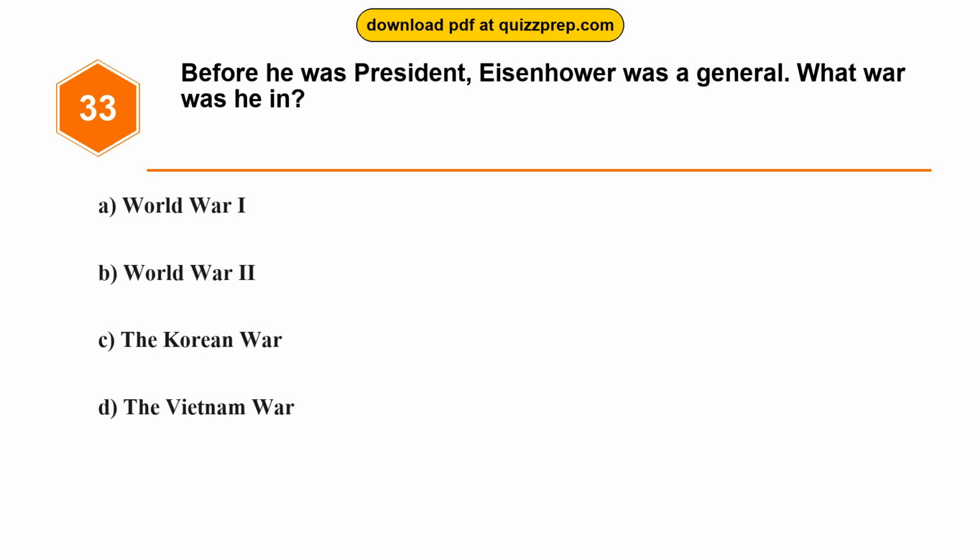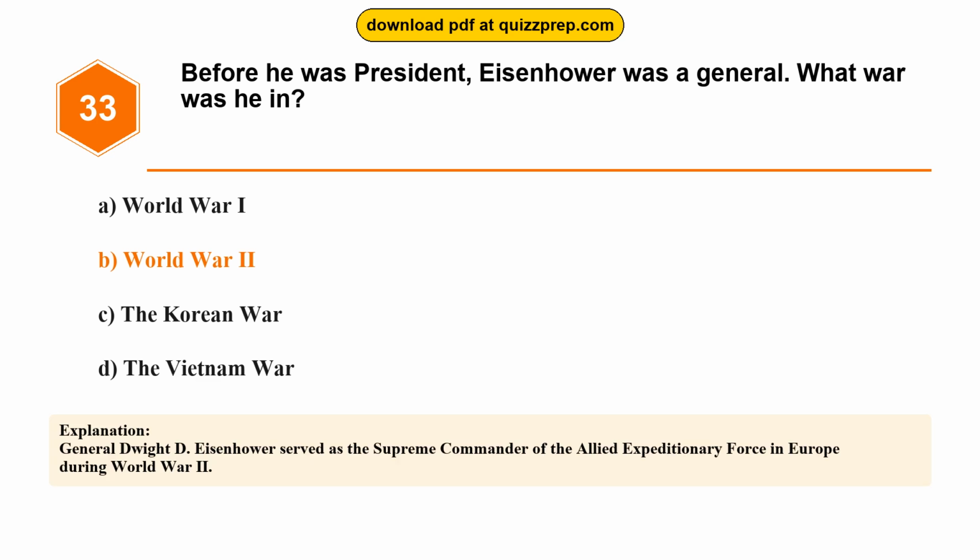Question 33. Before he was president, Eisenhower was a general. What war was he in? Option A, World War I. Option B, World War II. Option C, the Korean War. Option D, the Vietnam War. The correct answer is option B, World War II. General Dwight D. Eisenhower served as the supreme commander of the Allied Expeditionary Force in Europe during World War II.